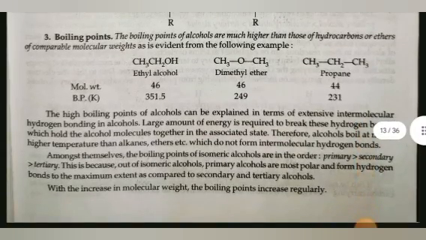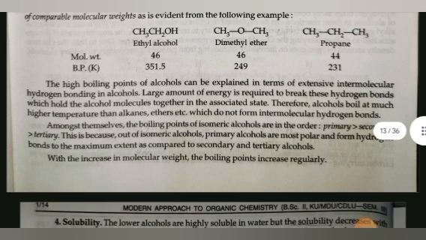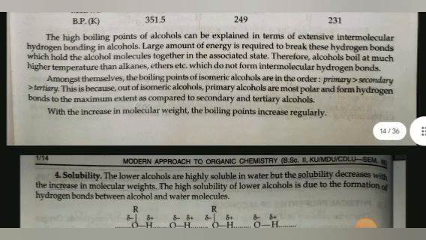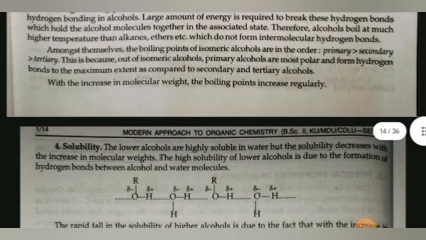Third is boiling point. The boiling points of alcohols are much higher than those of hydrocarbons or ethers of comparable molecular weight, as is evident from the following examples: ethyl alcohol, dimethyl ether, and propane. Boiling point is 351.5 K, that of dimethyl ether is 249 K and propane is 231 K. The higher boiling point of alcohol can be explained in terms of extensive intermolecular hydrogen bonding in alcohol. A large amount of energy is required to break these hydrogen bonds which hold the alcohol molecules together in the associated state. Therefore, alcohol boils at much higher temperature than alkanes, ethers, etc., which do not form intermolecular hydrogen bonds amongst themselves.